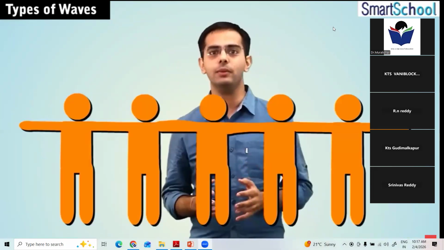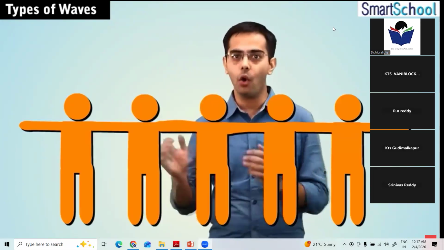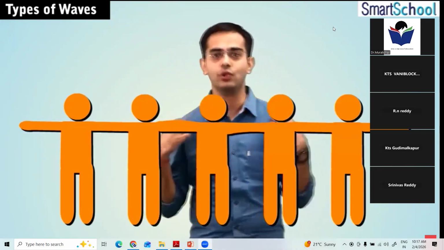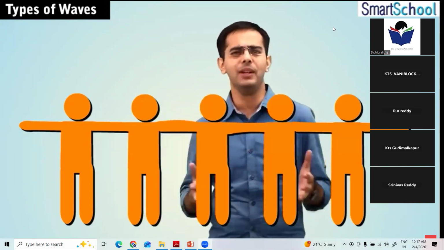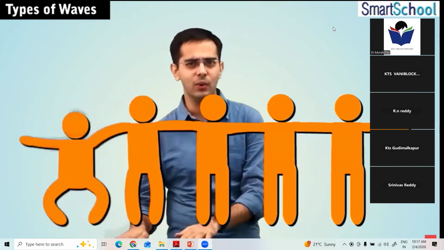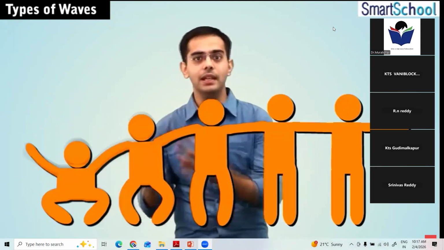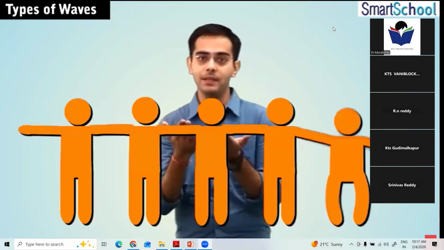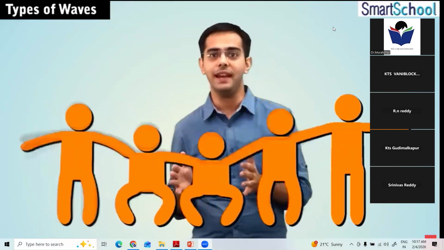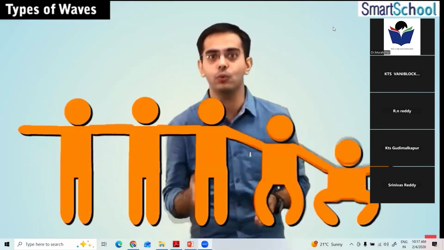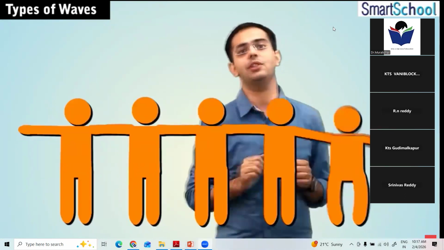Like in a previous module, we have taken a situation where a group of people were standing in a queue and all of them were holding each other by their shoulders. So what did we observe over there? What was actually happening over there? When one person sits down, he pulls his neighboring person to sit down as well. And when he stands up, he again pulls his neighboring person to stand up. So it keeps on moving that way. So each person here is undergoing only up and down motion. And this disturbance is propagated towards the last person of the group.